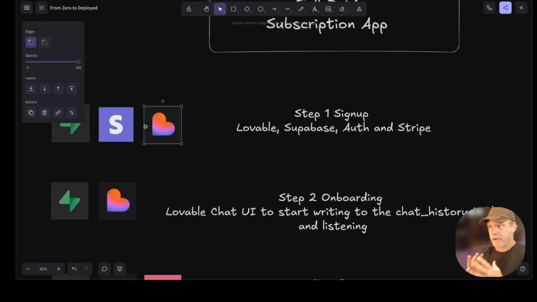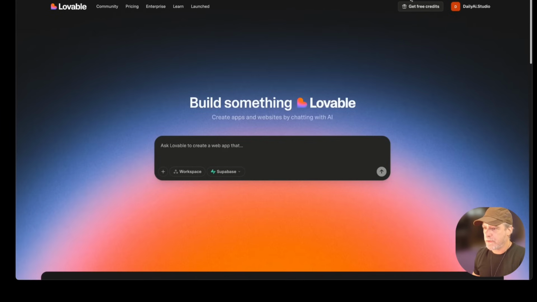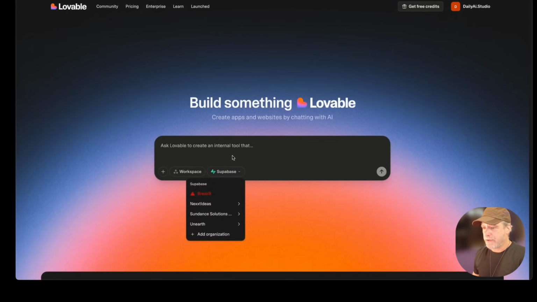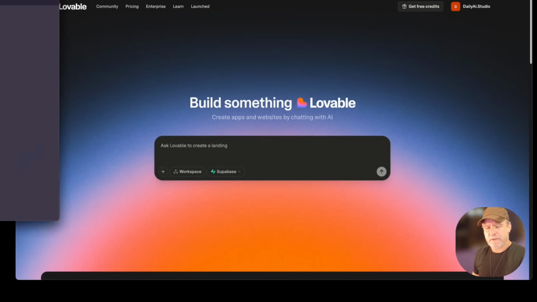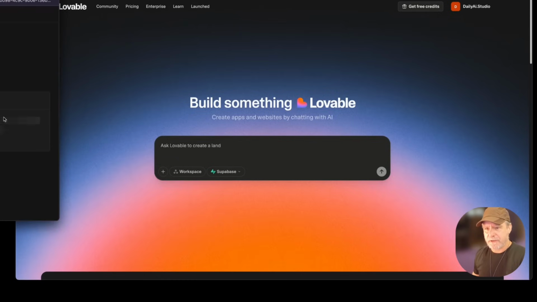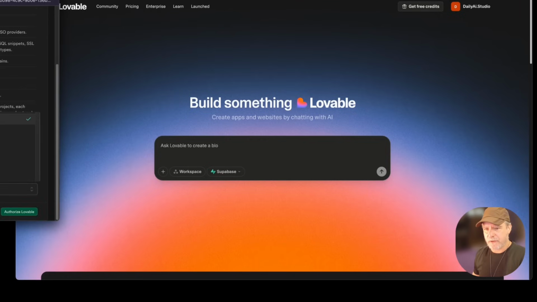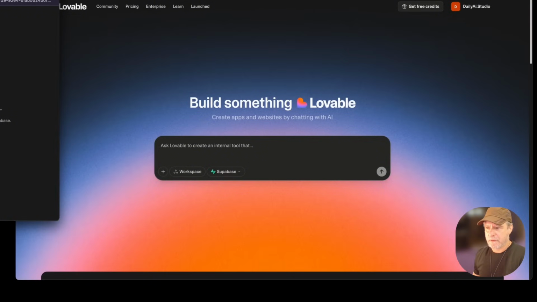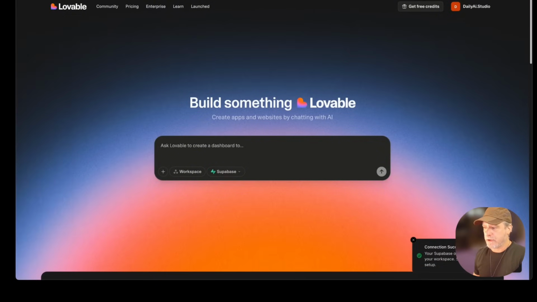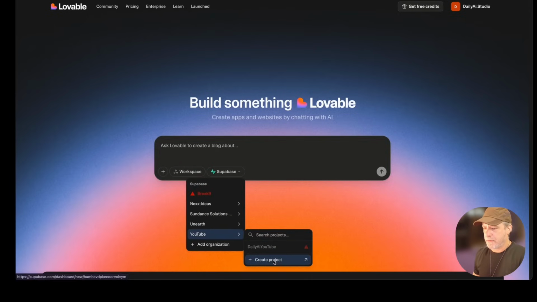So first we're going to start off with Auth and Supabase and Stripe, so that Lovable is doing the work. So we're going to go to Lovable, and we're going to start our prompt. I do want to use Supabase off the bat, so I'm going to try and hook this up right away. I did not set up the Supabase org yet because I wanted to do it with you here. So I created the org. I didn't set up the project yet. So let's see if Lovable will do a new project. Okay. And then I'm going to say that, and then I'm going to create a project.